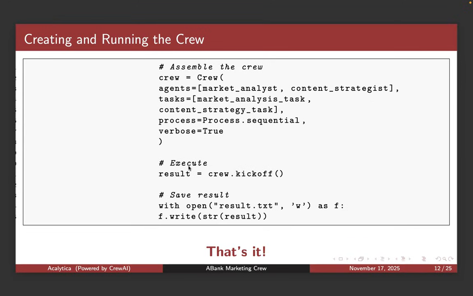Then we're going to have a result after running this, and we'll save it in a results.txt file that we can actually download to our desktop. So when you run this, you'll be able to see how agents work, and you can make your multi-agent system as complicated as you want.